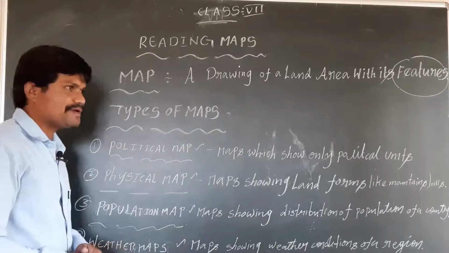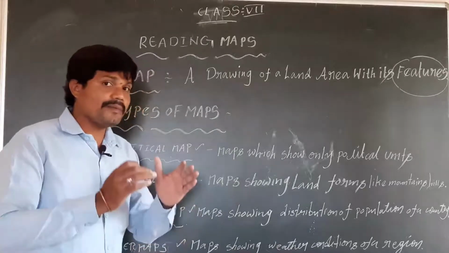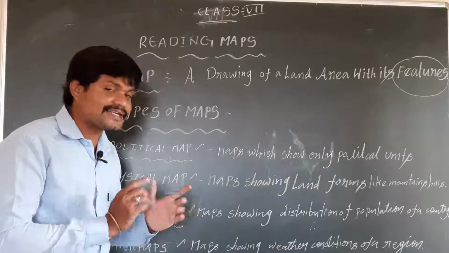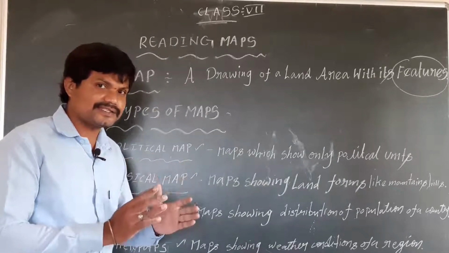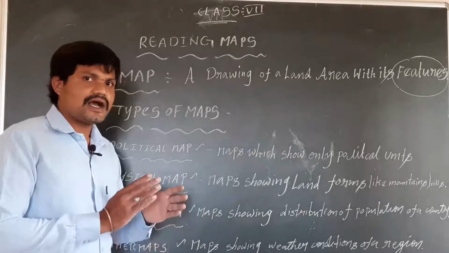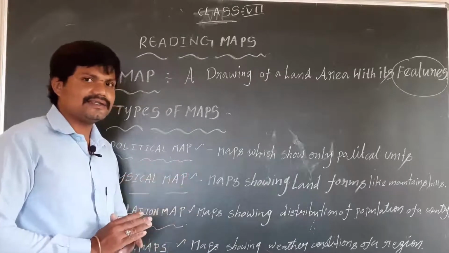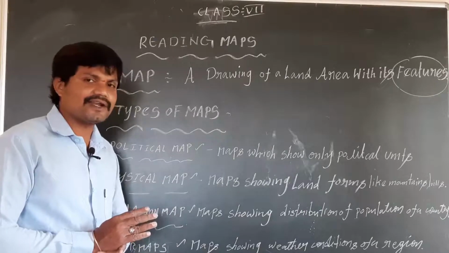For example, a political map shows how many states are in our country, how many union territories are in our country, like that political units located in our India.